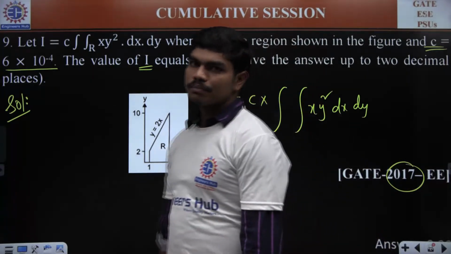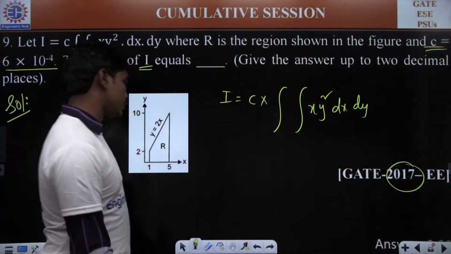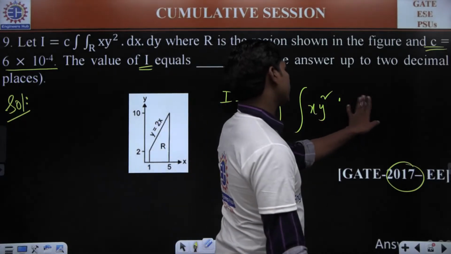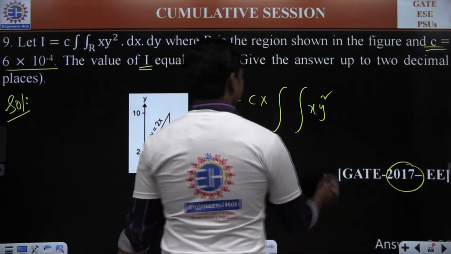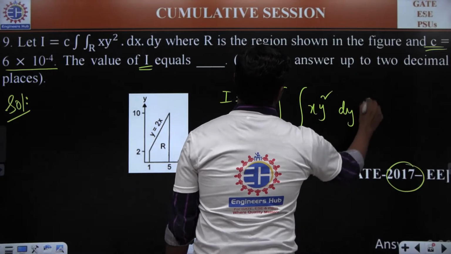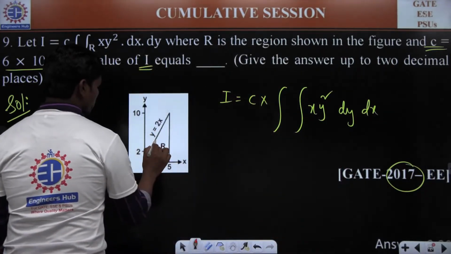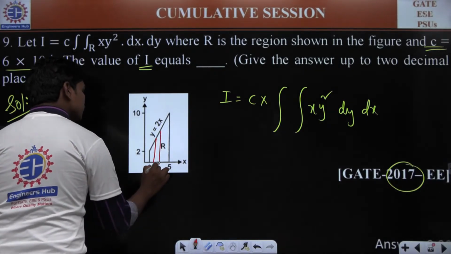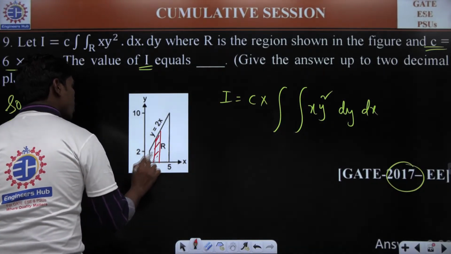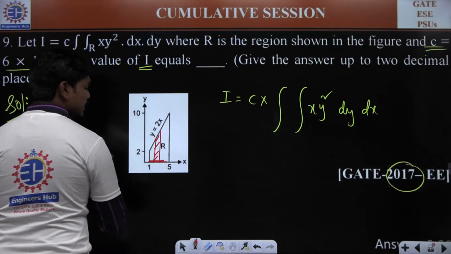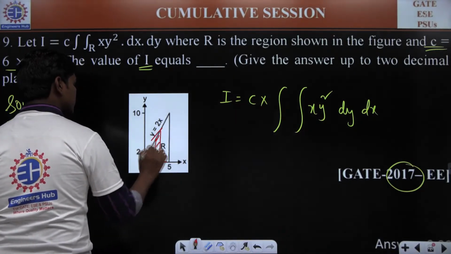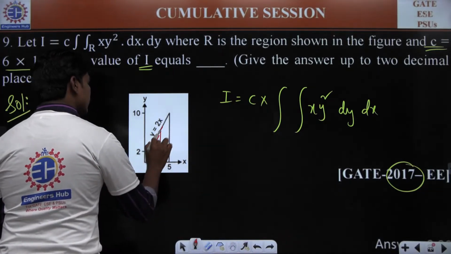Look, for the simplicity of the question, you can change the order of integration. You can write dy dx, and of course, if you write dy dx, it's known to you that you will be considering a vertical strip here. Now, the lower limit of this vertical strip is governed by the x-axis, and the upper limit is governed by this line y is equal to 2x.